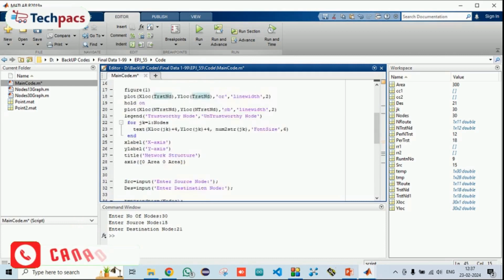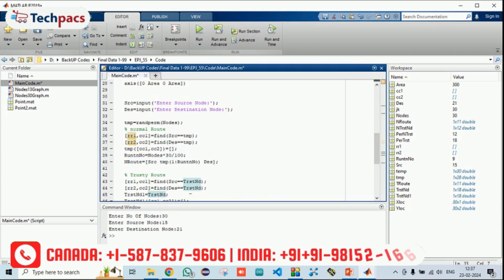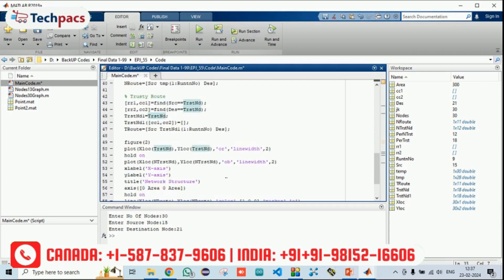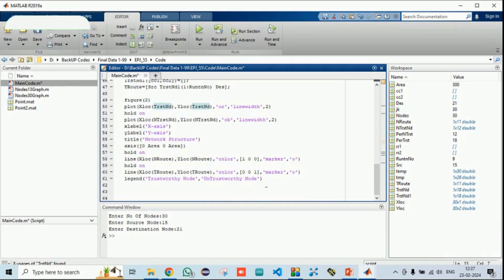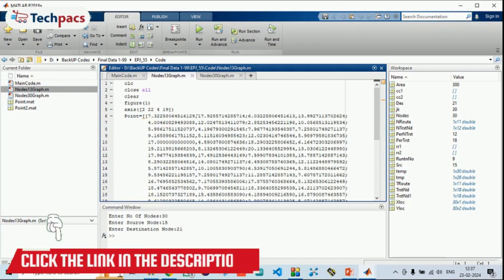So these trust nodes in this scenario, we are using those nodes as a source and a destination so that it can form a route through the trustworthy nodes only. Finally, it is plotting them in a graphical form. We have two different scenarios where the 13-node and the 30-node graph have been used by giving the points of the location.